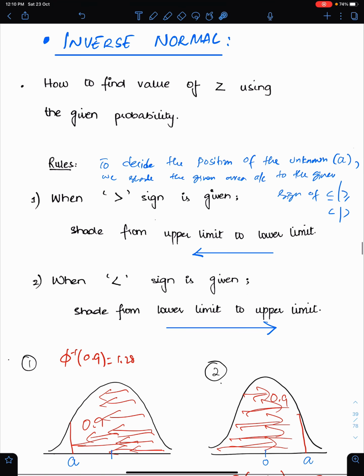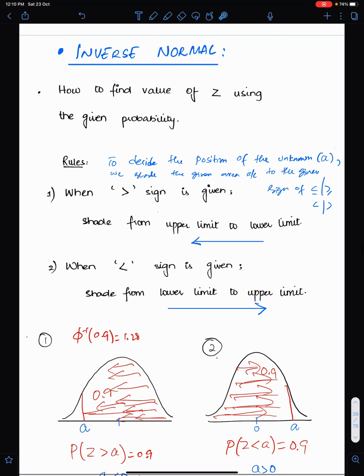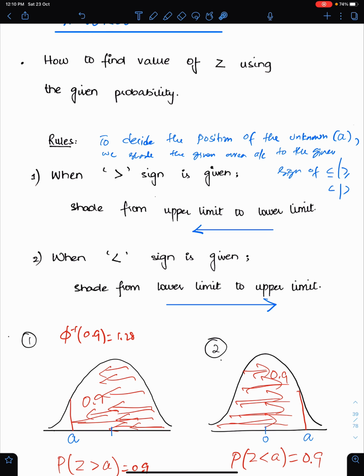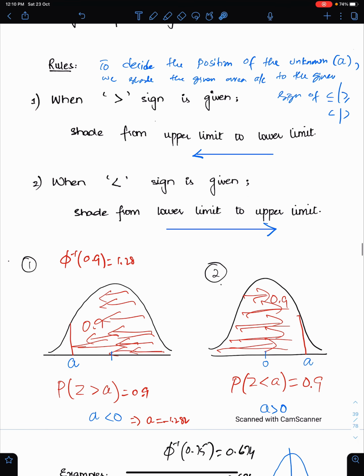Inverse normal. This is very important. How to find the value of z using the given probability? You need to understand this concept very carefully.